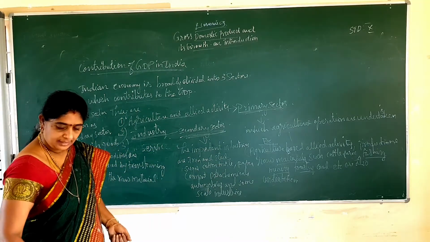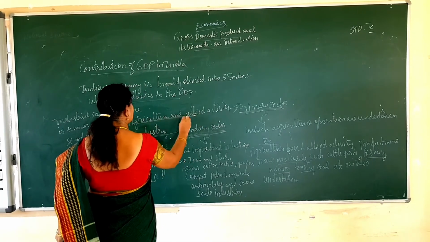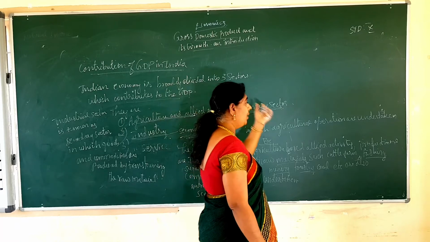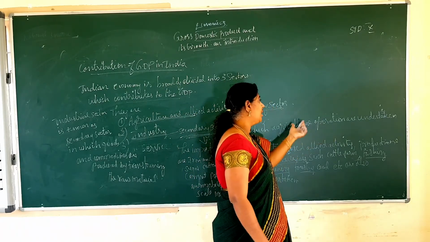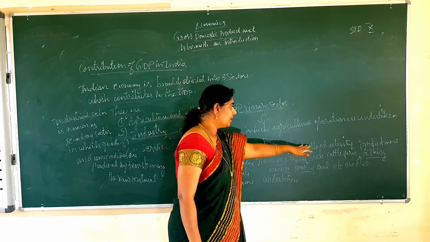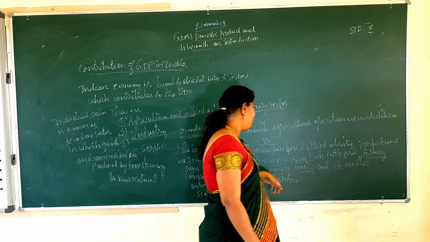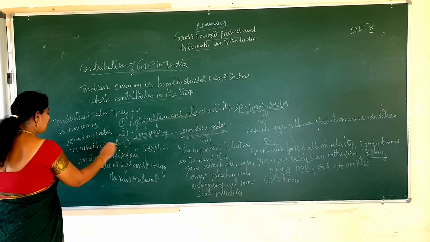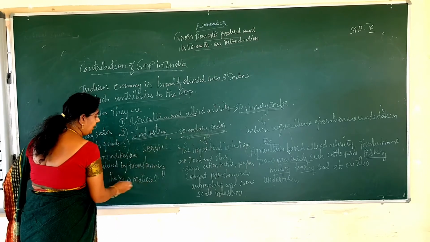First we saw about the agricultural sector, that is also called primary sector. And what will happen there, agriculture operations are undertaken. In that, examples are agriculture allied activities, then raw materials such as cattle farm, fishing, forestry, etc. In the secondary sector, goods and commodities are produced by using these raw materials.